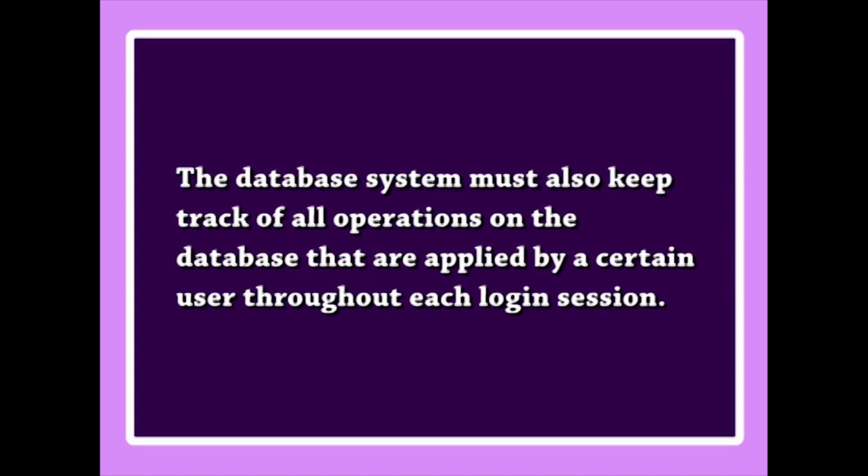The database system must also keep track of all operations on the database that are applied by a certain user throughout each login session, which consists of the sequence of database interactions that a user performs from the time of logging into the time of logging off. When a user logs in, the DBMS can record the user's account number and associate it with the terminal from which the user logged in. All operations applied from that terminal are attributed to the user's account until the user logs off.